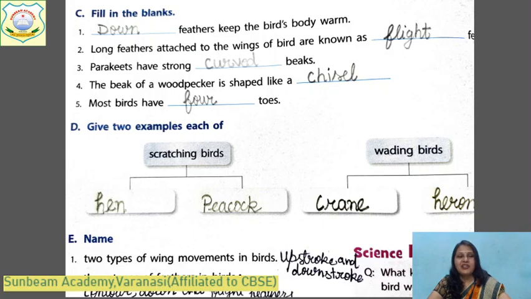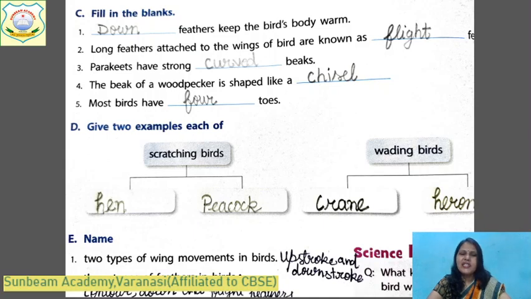Okay, you have done it. In the first one you will write down, in the second one you will write flight feathers, in the third one you will write curved beak, in the fourth one its shape is like a chisel, and most birds have 4 toes.